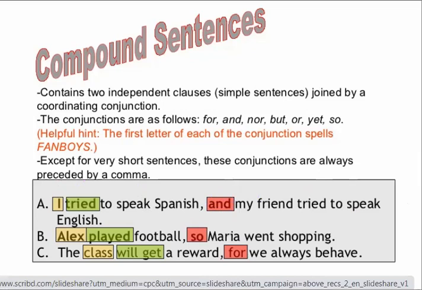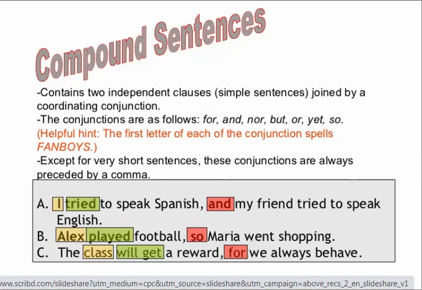Example 2. Alex played football. Maria went shopping. When we combine these two independent clauses with a coordinating conjunction, the sentence becomes: Alex played football, comma, so Maria went shopping. Full stop. The class will get a reward, comma, for we always behave.